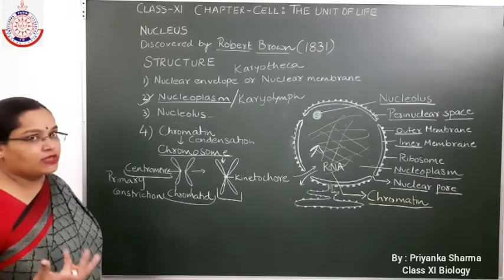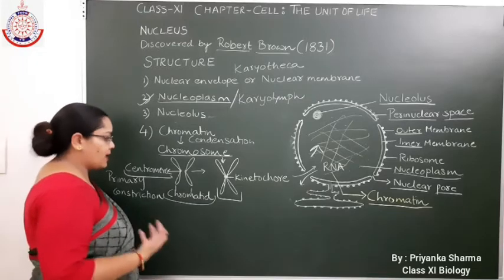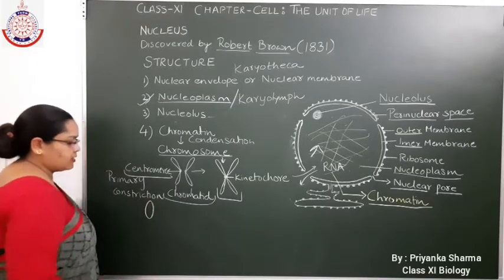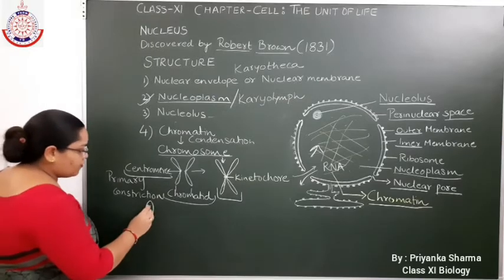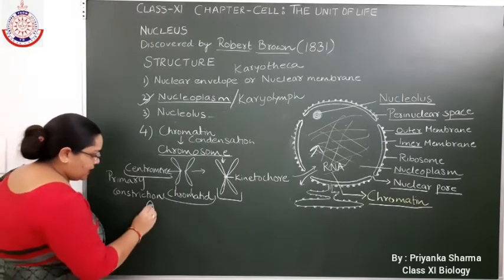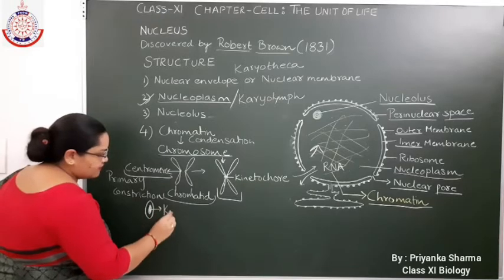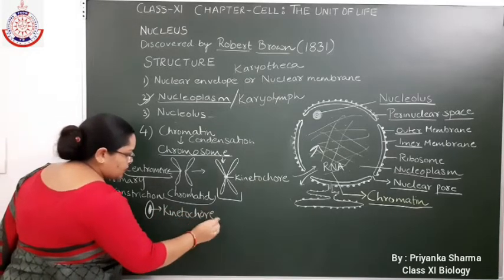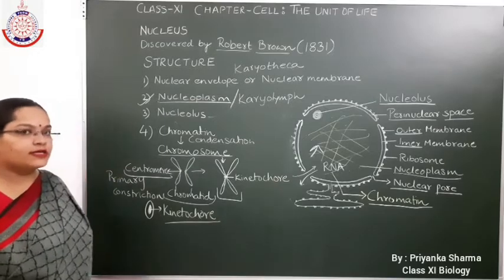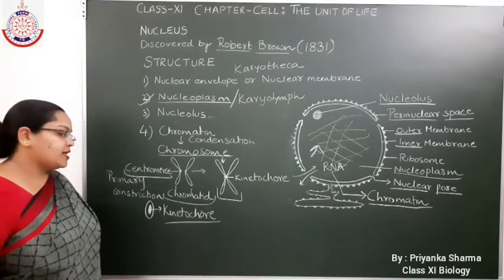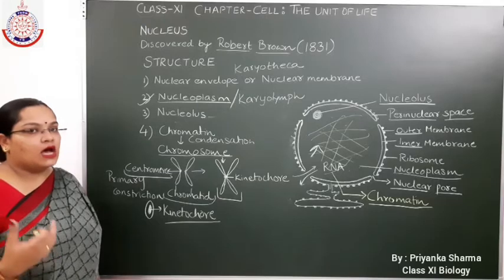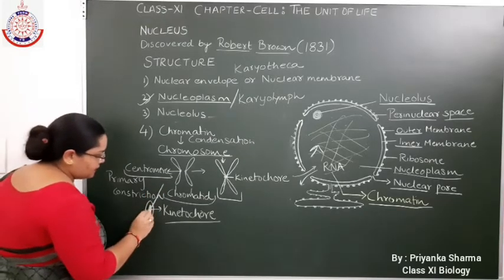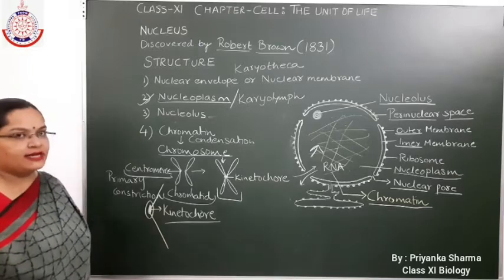If we see with the help of an electron microscope in detail, this centromere or primary constriction has a structure on it known as kinetochore. And what is the function of this kinetochore? This kinetochore provides a place for the attachment of spindle fiber during cell division.